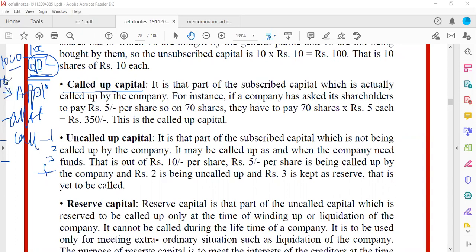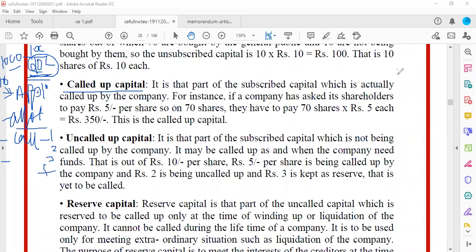Once I receive all the applications, I will sit and check, decide who to give shares to, and then I will do the allotment of shares.